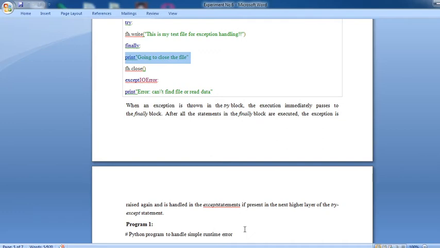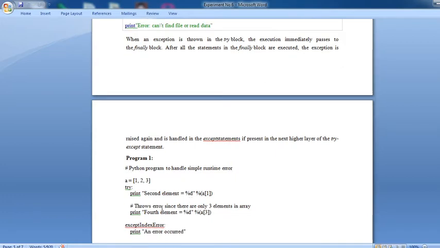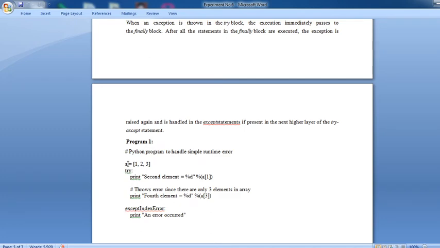Okay, now see here we will see the first program, that is a Python program to handle a simple runtime error. We will see the first error, then practically we will execute this program. Here we have defined an array a equal to 1, 2, 3. Put the try block, whatever operation you want, put here in the try block. The second element you want to print, that is percent d of a of 1, that means whatever a of 1 is.